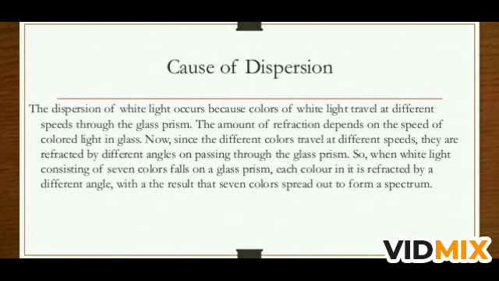So when the white light consisting of 7 colors falls on the glass prism, each color in it is refracted by a different angle, with the result that the 7 colors spread out to form a spectrum. When the white light is in air, all the colors have the same speed, but when it falls on the prism, different colors have different speeds in the glass. So when it comes out from the glass prism, we see the different colors which are the part of that white light, and this is the cause of dispersion: different colors have different speeds in different media.